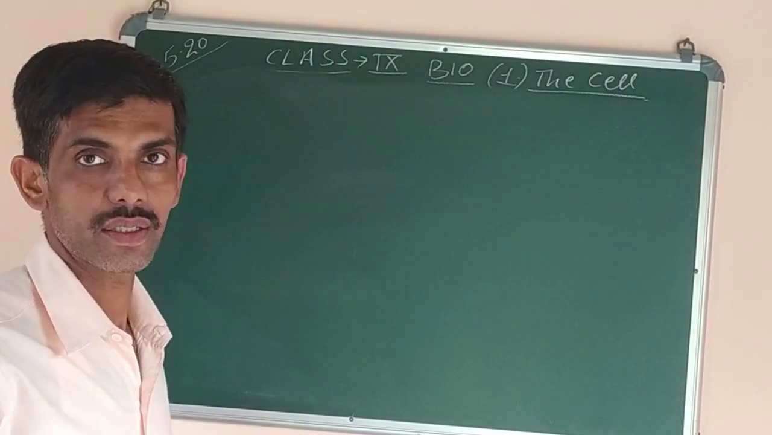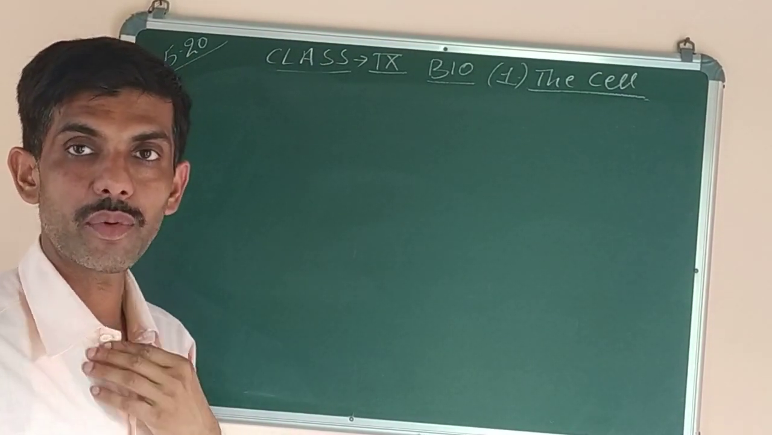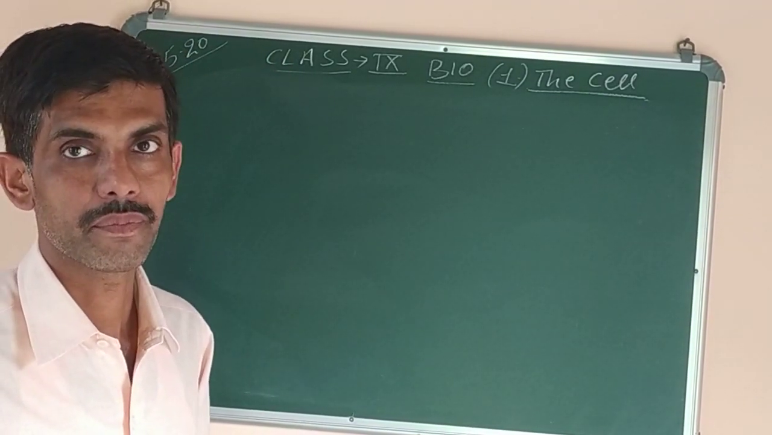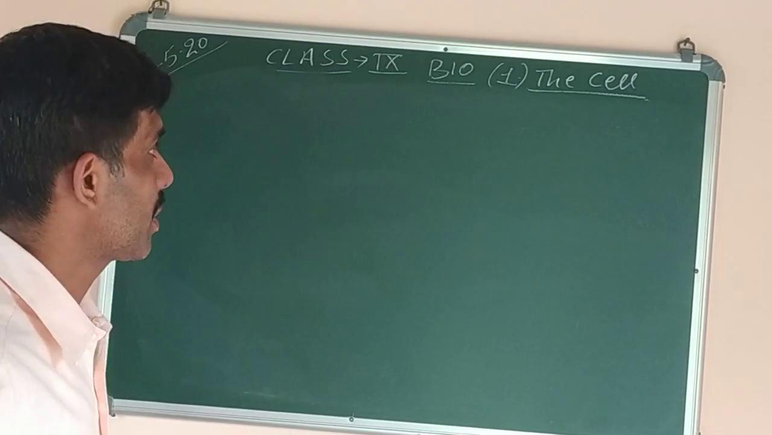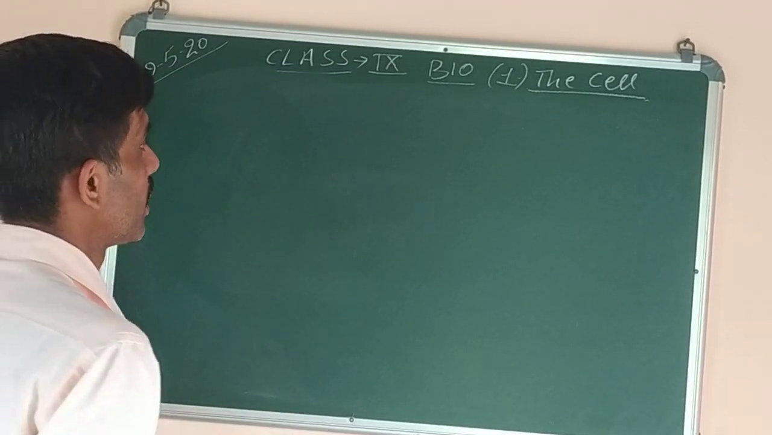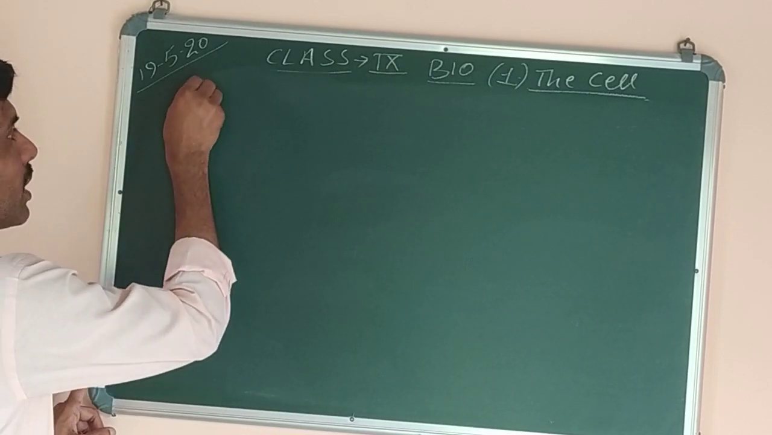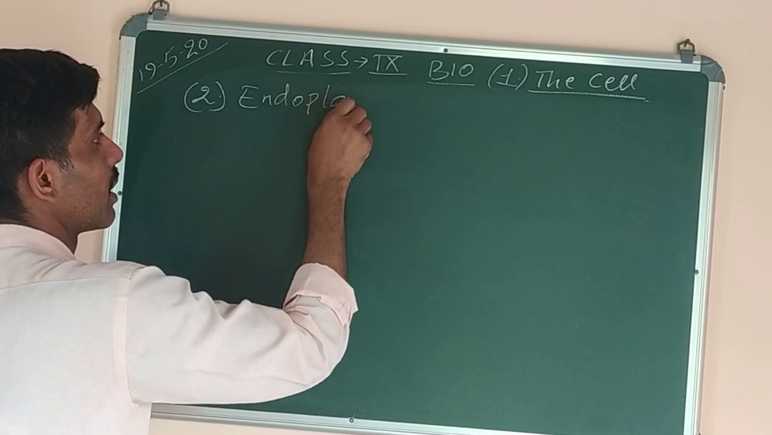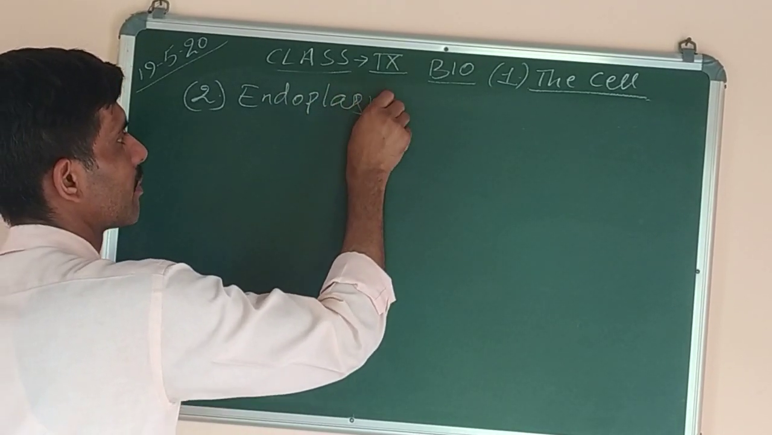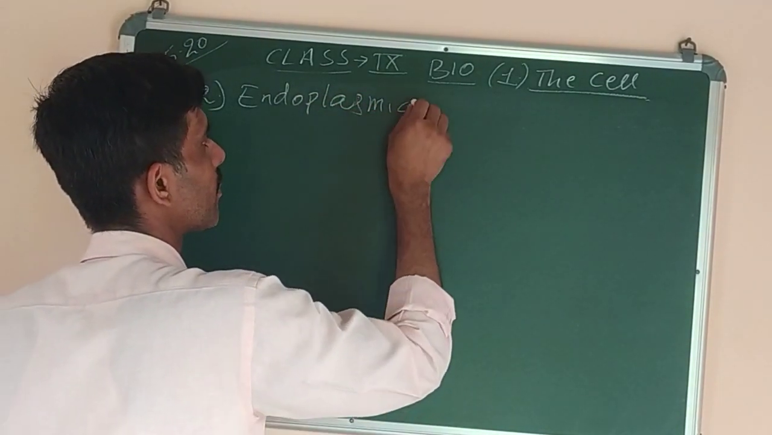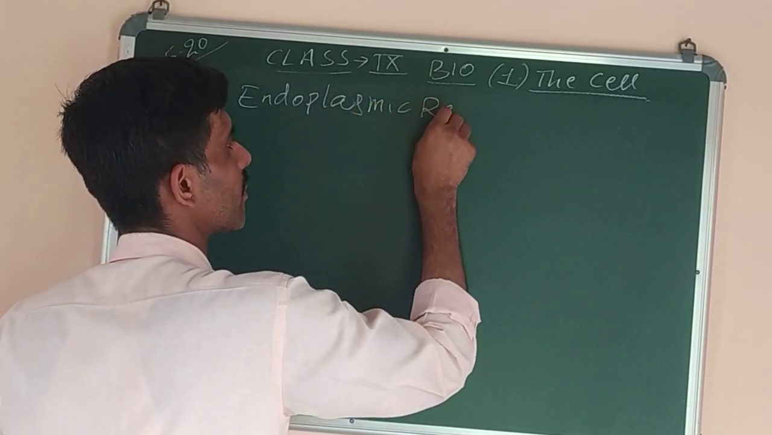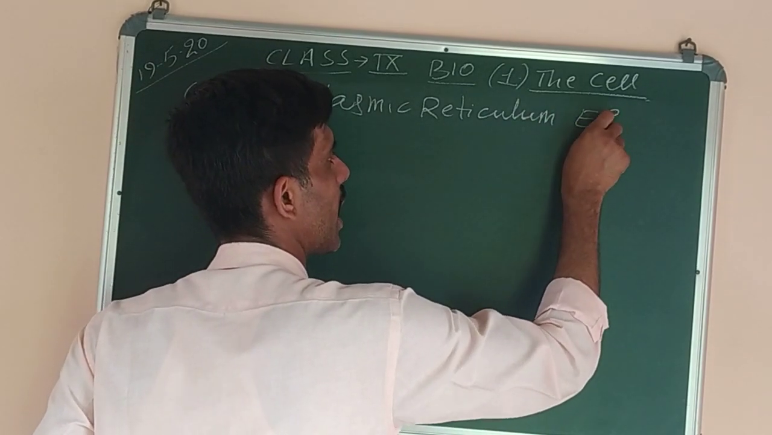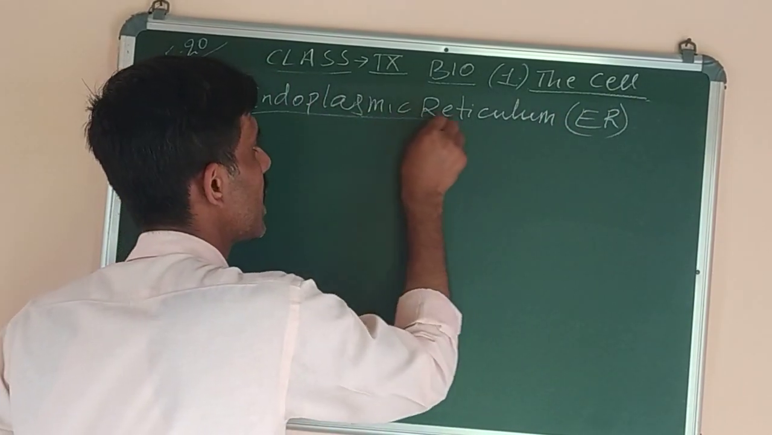In the previous class, you have already studied about a cell organelle called mitochondria, which is known as the powerhouse of the cell. Then we studied the structure of mitochondria and its functions also. Now we are going to study the second cell organelle, which is known as endoplasmic reticulum. Endoplasmic reticulum is called ER. In short, we write it as ER.